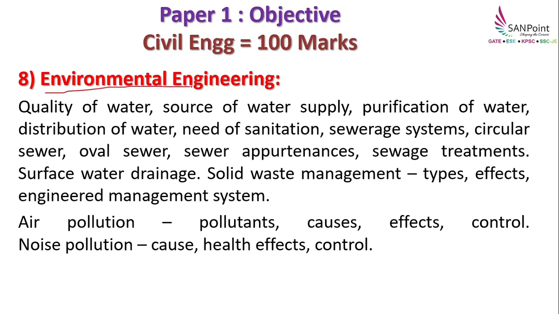Next is environmental engineering, which has water supply engineering, wastewater engineering, air pollution as well as noise pollution. So in water supply, right from quality of the water, that is the turbidity, the color of the water, pH of the water, all those details we will be studying here. Then sources, there are various sources of the water. So how to calculate the discharge from the various sources, which are different types of the sources, you will learn all of that here.